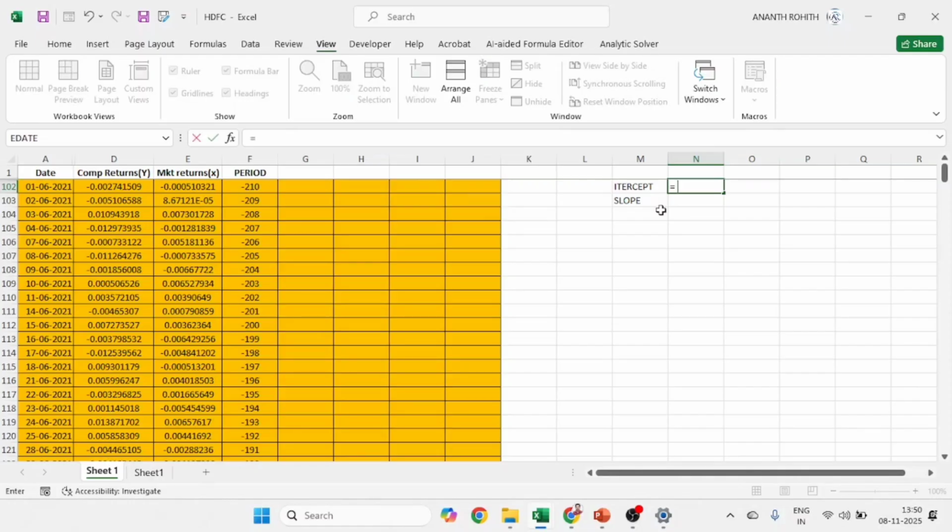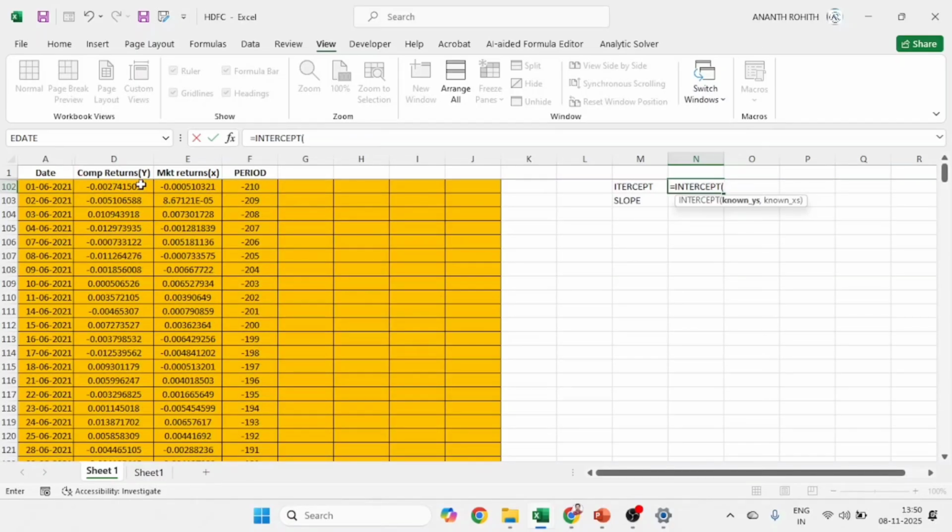So here for intercept, we have an inbuilt formula called intercept. We have known y's and known x's. Two pieces of information are required for this. As you know, y means company returns, x means market returns. But which observations do I have to select here? I have to select the variables for the estimation period, or estimation window. That means whatever that orange color region is, only those observations I have to select.